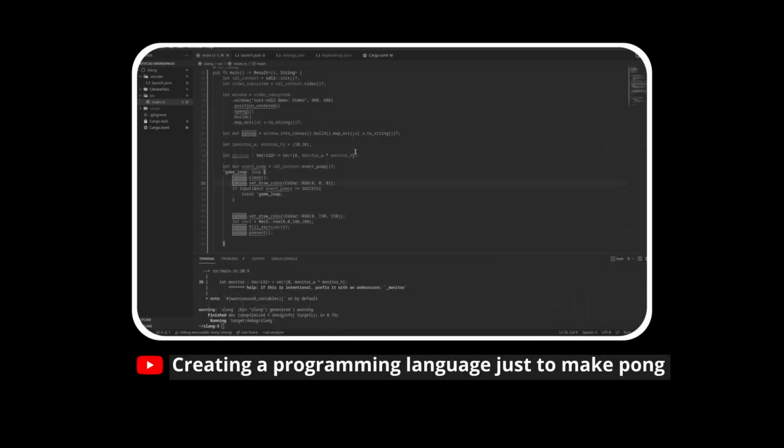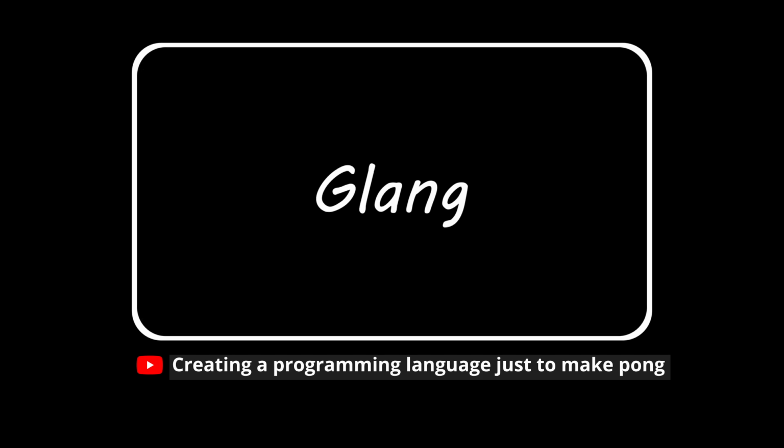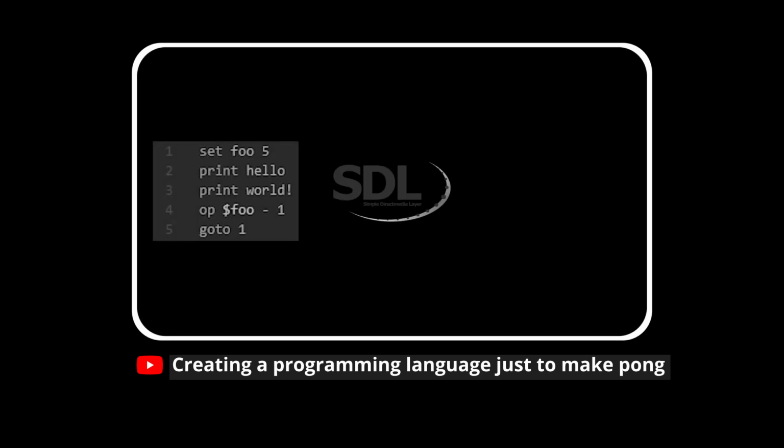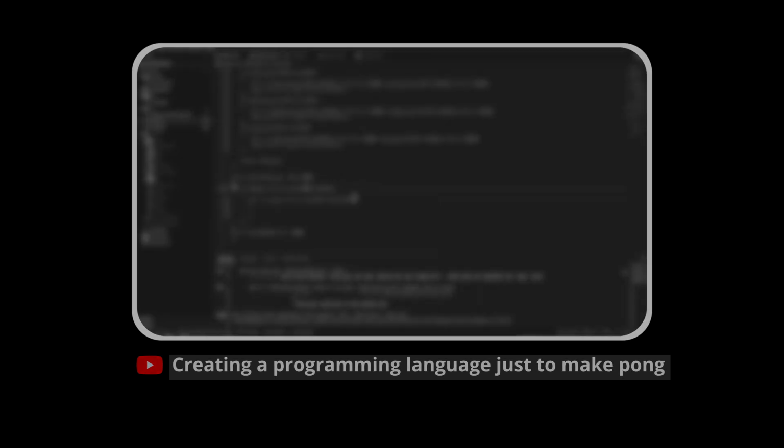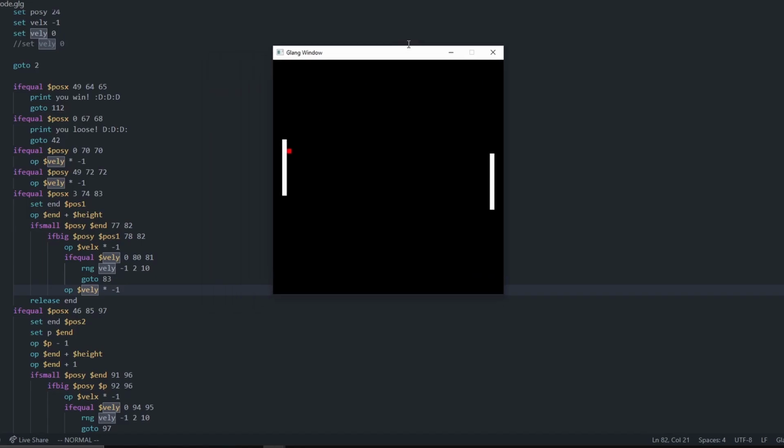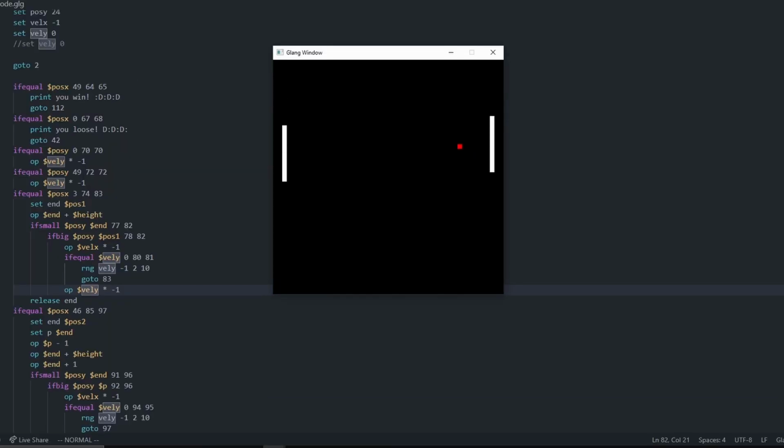About 2 years ago, I set off to make an interpreted language without any prior experience. My only goal was to create the most minimal language that allows you to create basic games using it, and in this case, Pong. But looking back, I wasn't that keen on the result. I mean, yes, the language technically did its job, but it didn't feel like a functioning language.